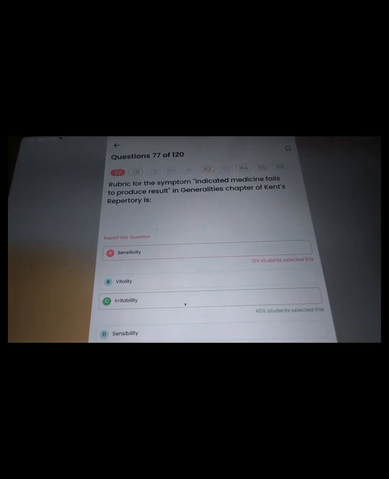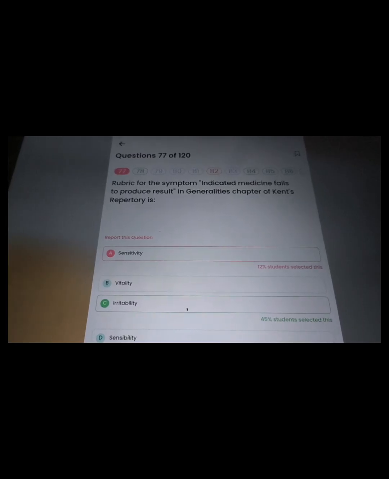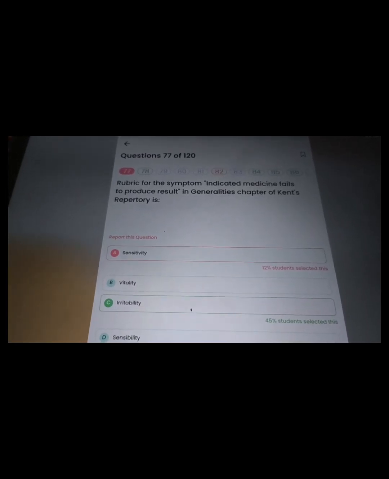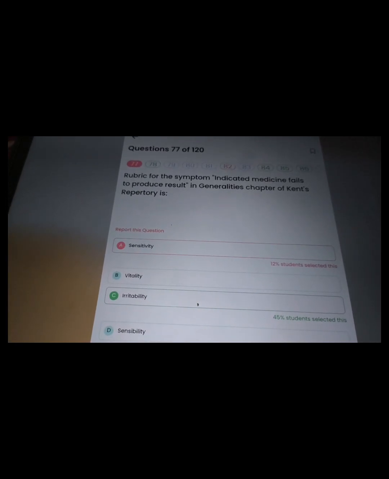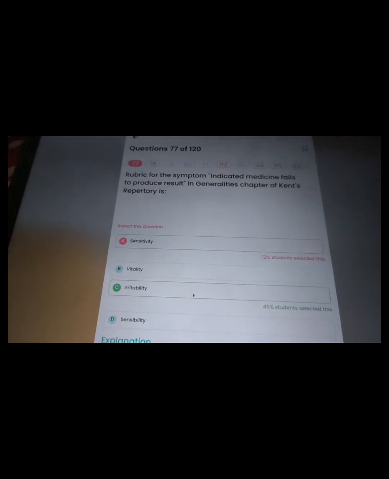Next question is that symptoms indicated medicine fails to produce result in generality. Chapter which Kent repertory एक सिम्टम है इंडिकेटेड मेडिसिन फेल्स टू रिजल्ट. जनरलिटी में कैंट का कौन सी रूब्रिक ढूंढे के जहाँ से वो मेडिसिन का ये होगा? That is irritability. Irritability means when too much medicine does not work properly.